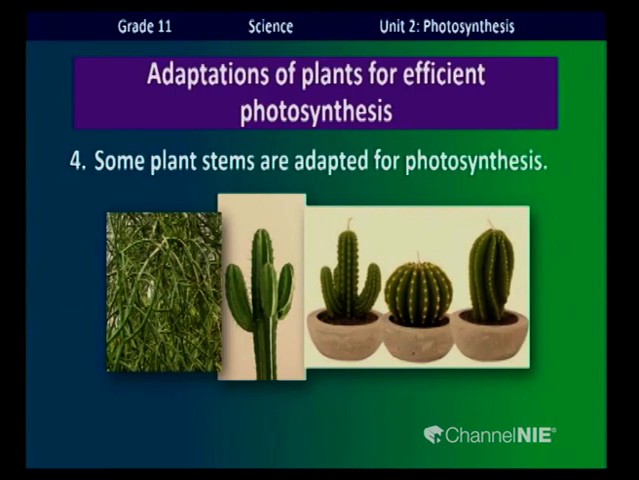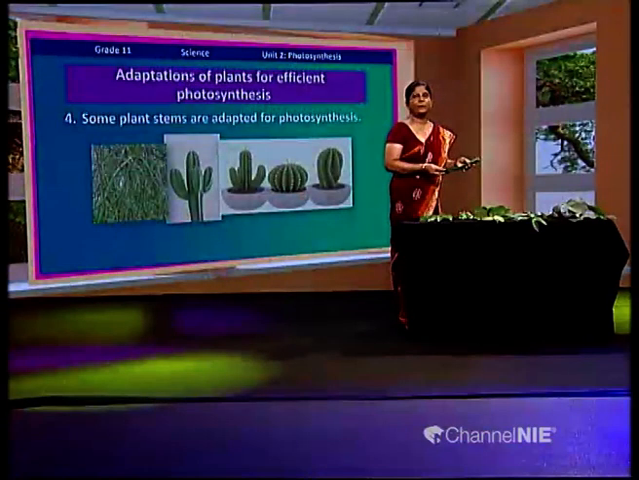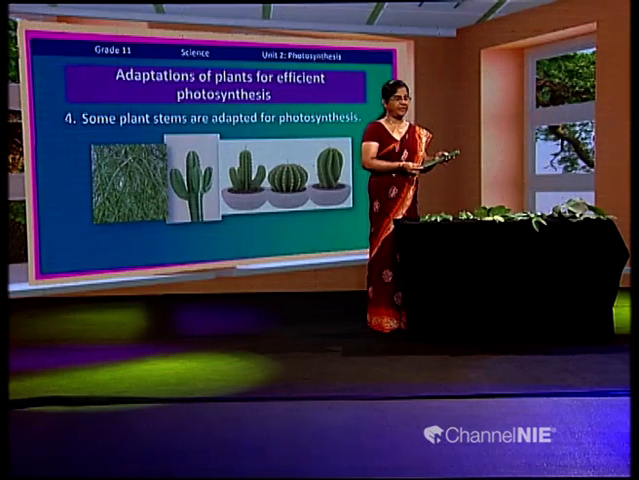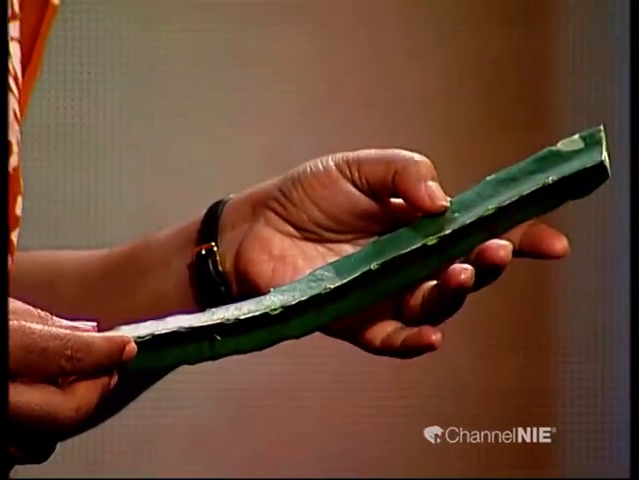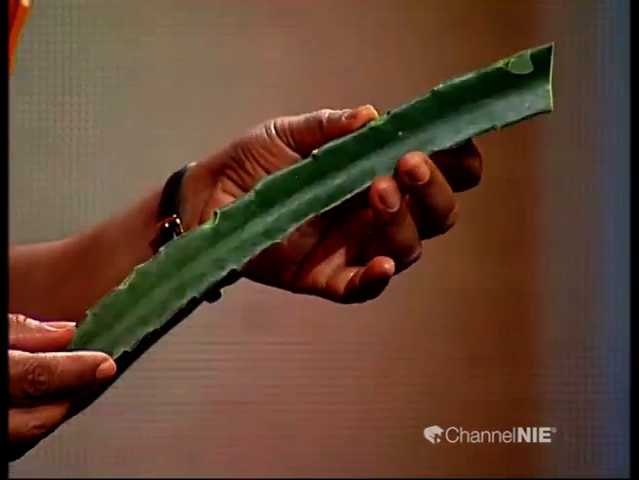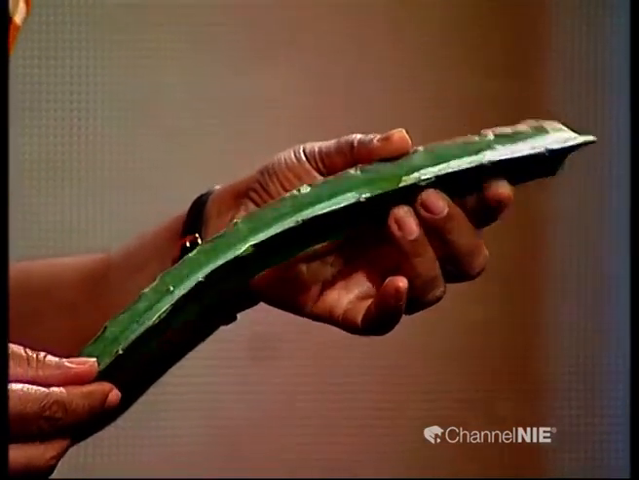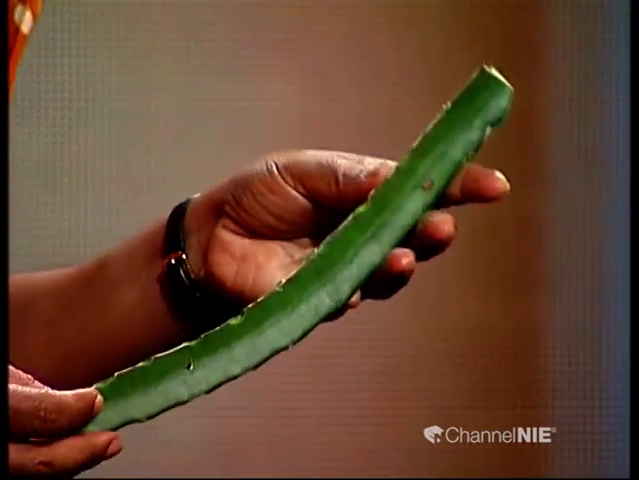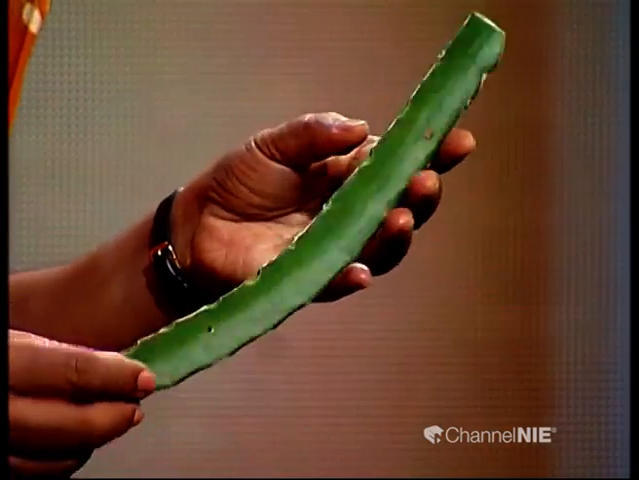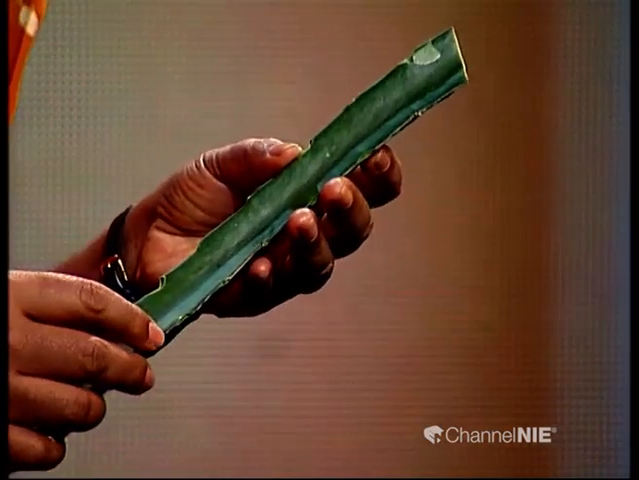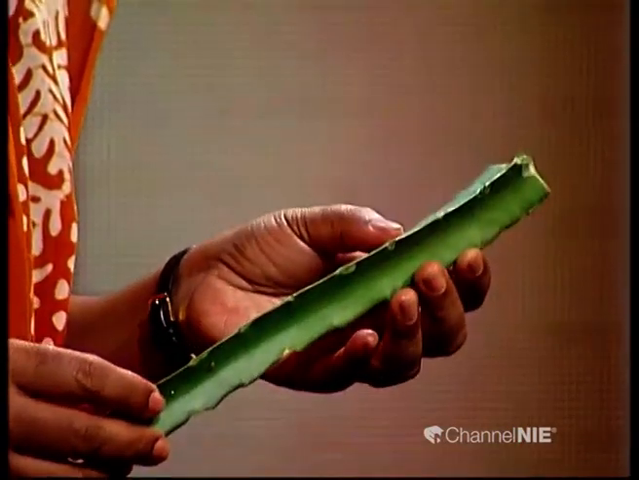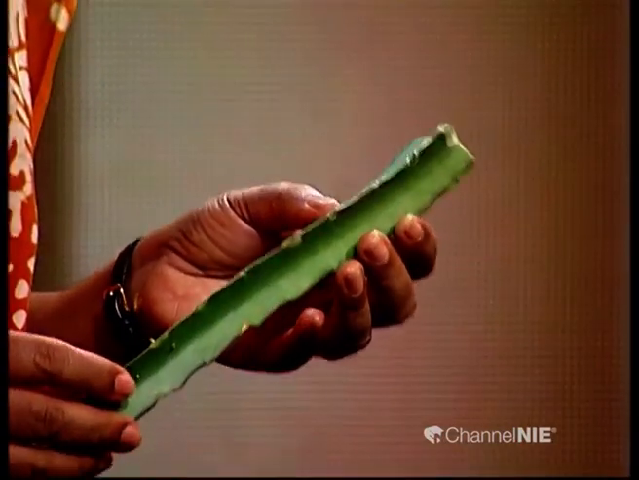Now I will show you a specimen. Now look at this specimen, children. This is a type of cactus plant. You can see the stem is adapted to carry out photosynthesis. No leaves here. Leaves are turned into spines. Therefore, the stem is adapted to carry out photosynthesis.